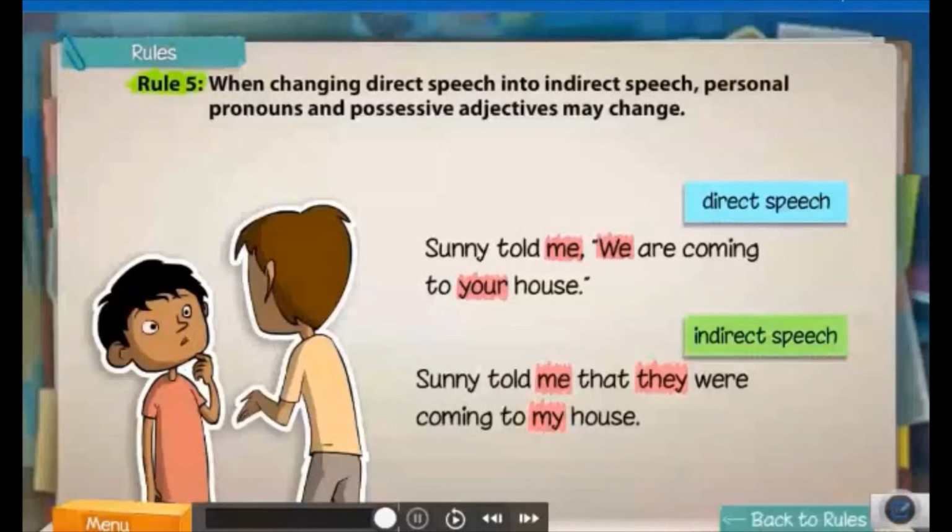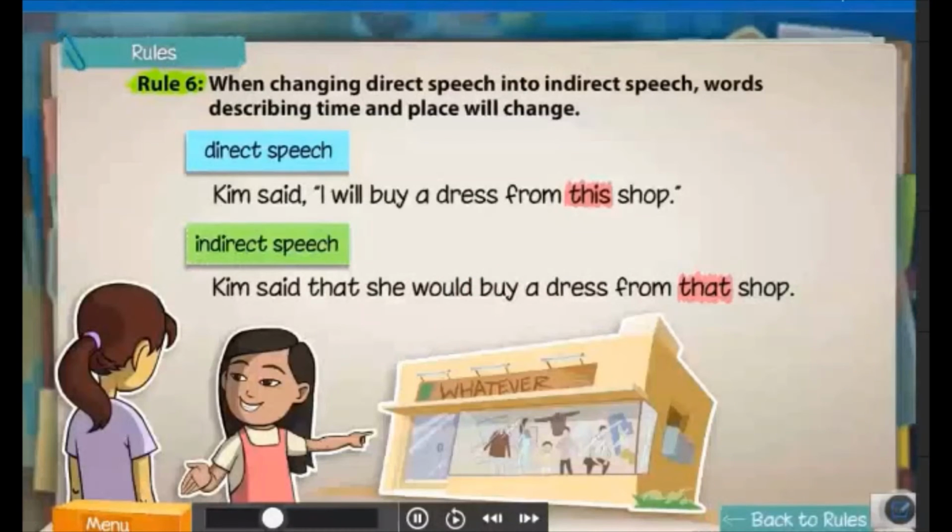When changing direct speech into indirect speech, words describing time and place will change. For example, in this sentence, Kim is referring to a particular shop. In indirect speech, you change this to that. Look at this sentence. Today indicates time.